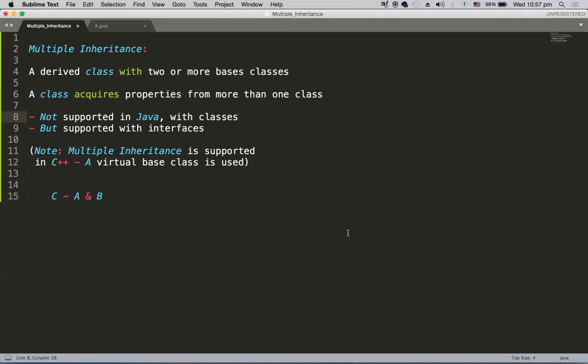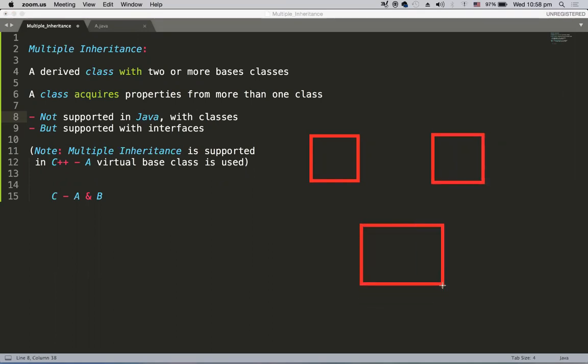Okay, now let me annotate with some examples. Let's assume I have some class A over here and some class B over here, and then I have a derived class C which is acquiring from both A and B. So let me write their names as well.